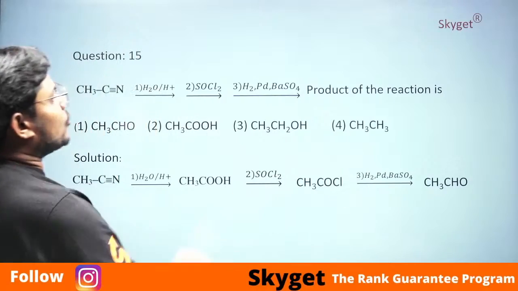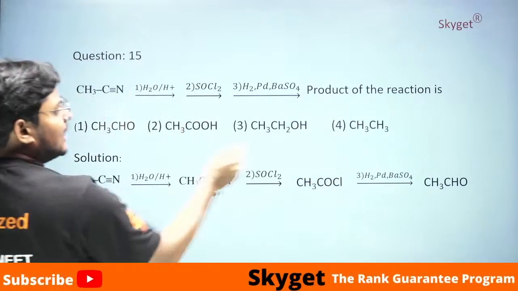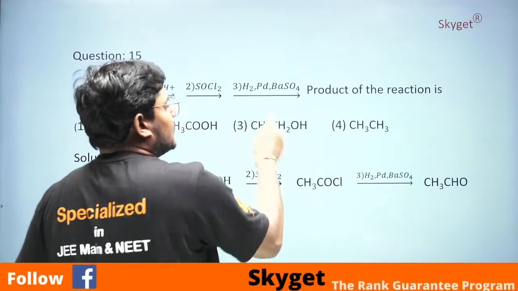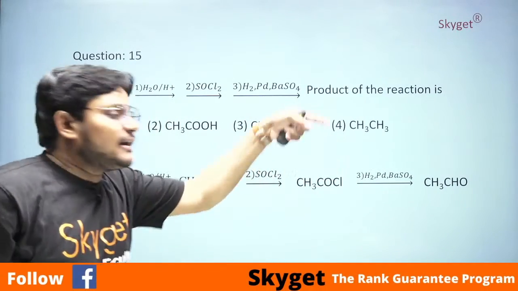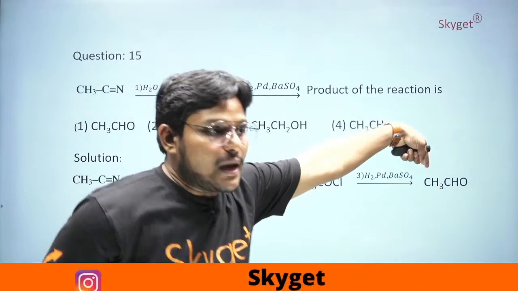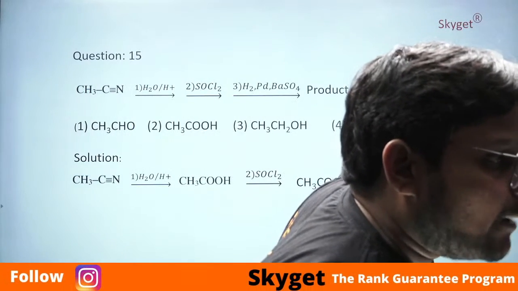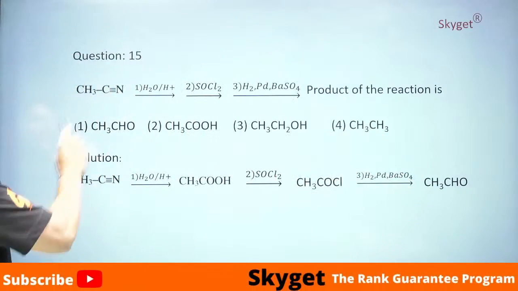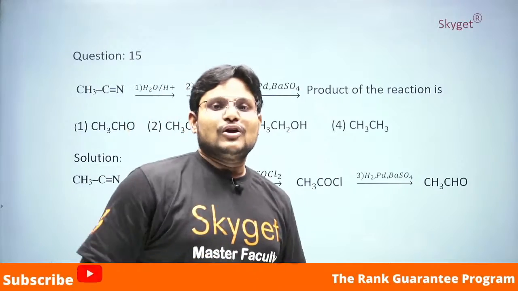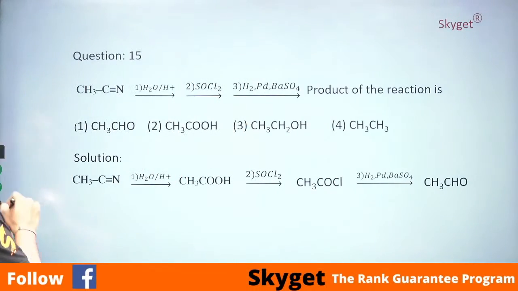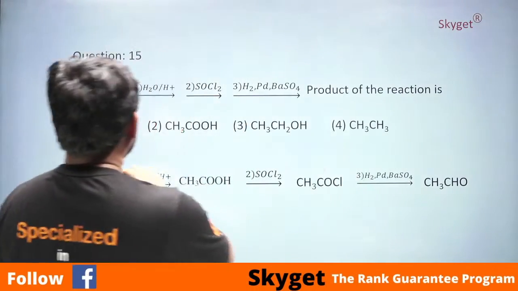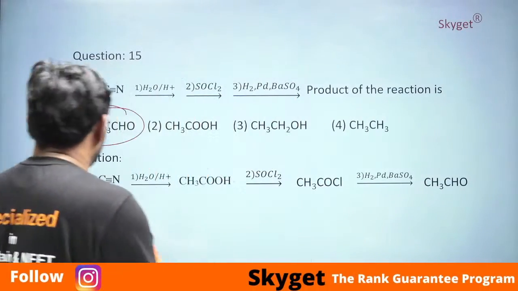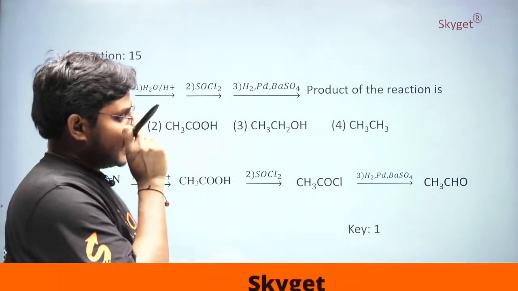So what they are asking in the question is the product of the reaction. If there were no BaSO4, then you could keep the option as alcohol. But here they have given BaSO4 as a poisoning agent. I am reading your comments. Yes, so the option is aldehyde. Very, very good. So now the option is 1.